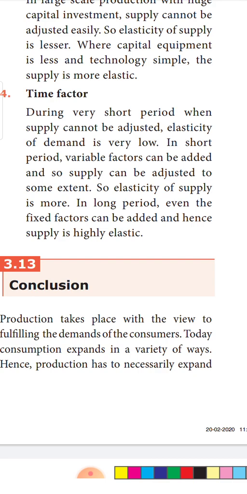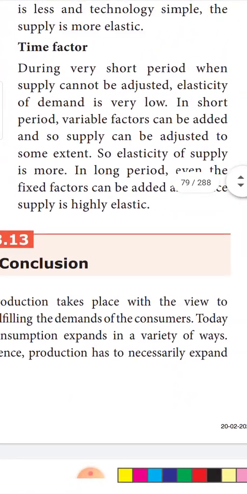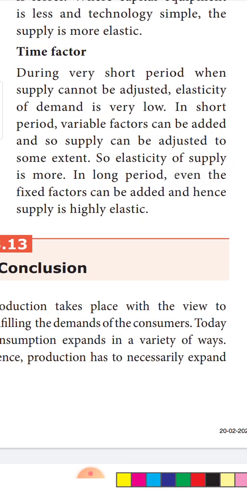See here, there is a small correction you have to make, children, on page number 73. During very short period, when supply cannot be adjusted, it says elasticity of demand is given. Cut the demand and write supply. There is a typing error. It is wrong. It should be elasticity of supply. Elasticity of supply is very low. I want everyone to make this change and show it to me.